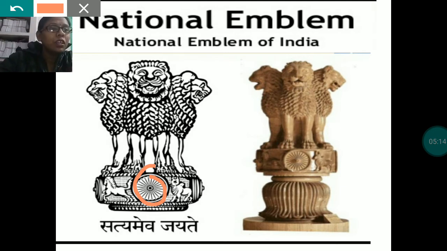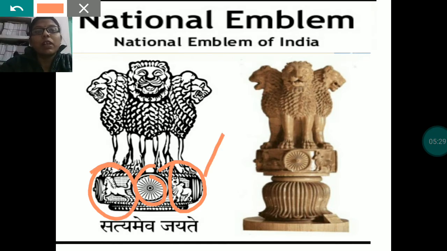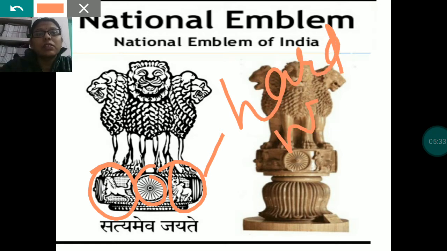Then on the right side, a bull is here. And towards the left, you can see a galloping horse. The bull represents hard work.